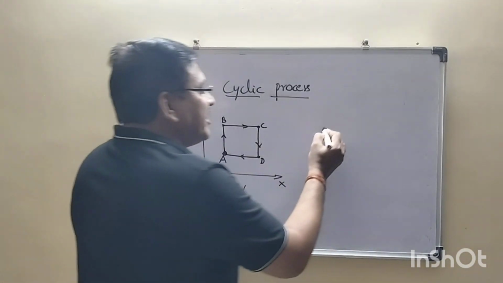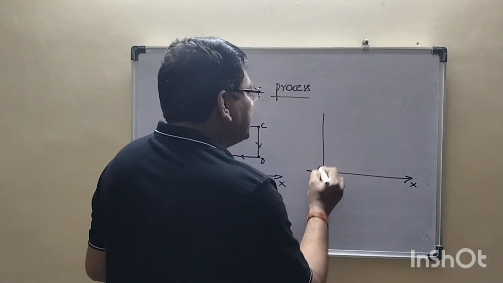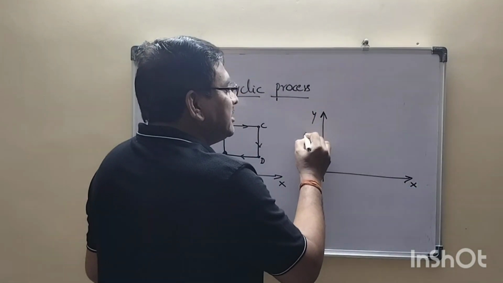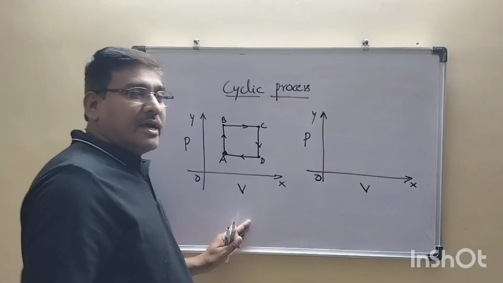Another example. This is the x-axis, origin, y-axis. This is the pressure on the y-axis, PV graph, volume on the x-axis.